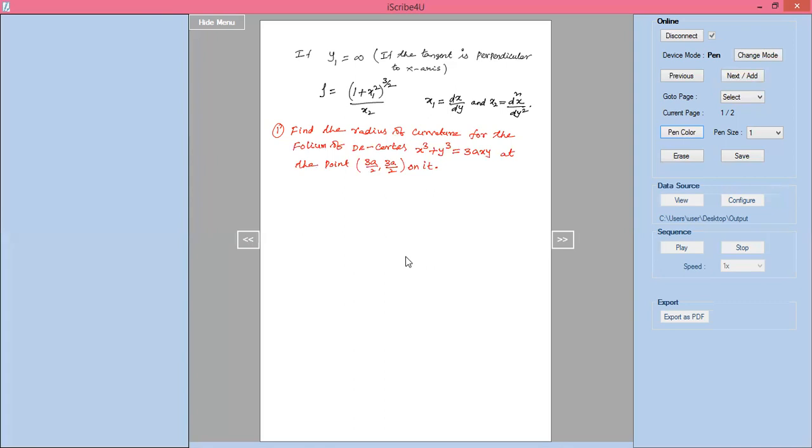So this is the problem. Now the solution.